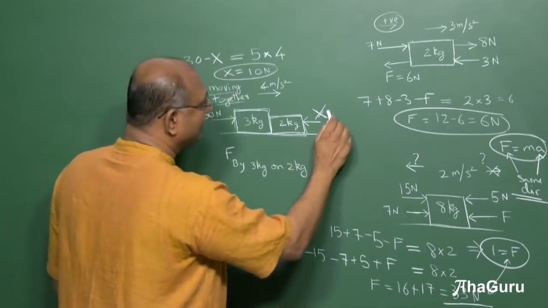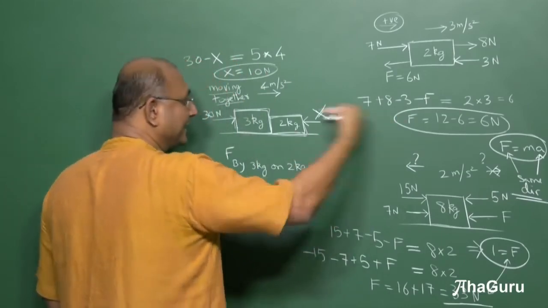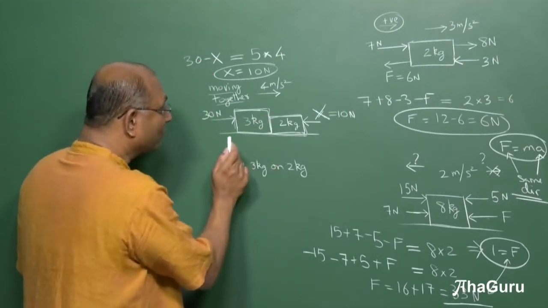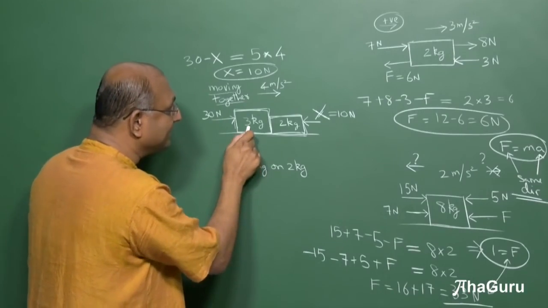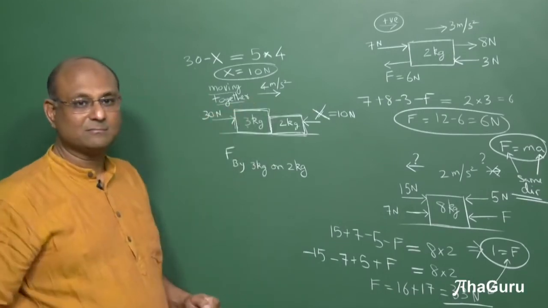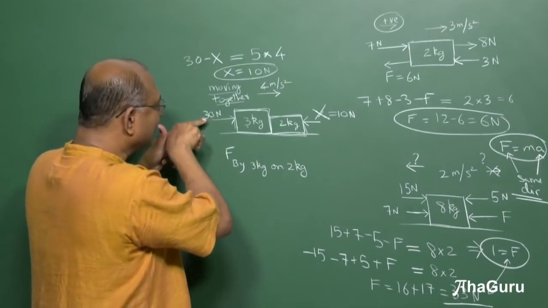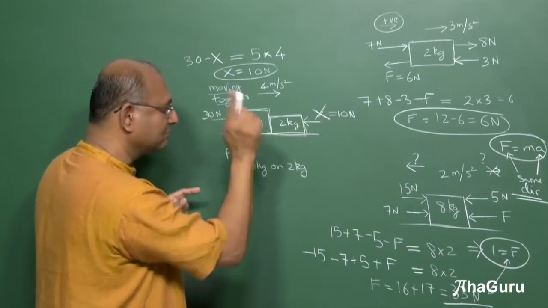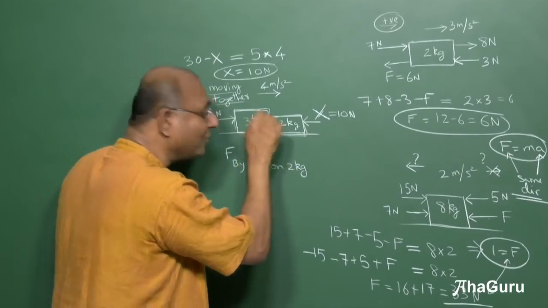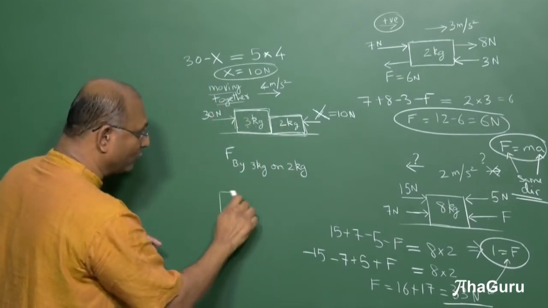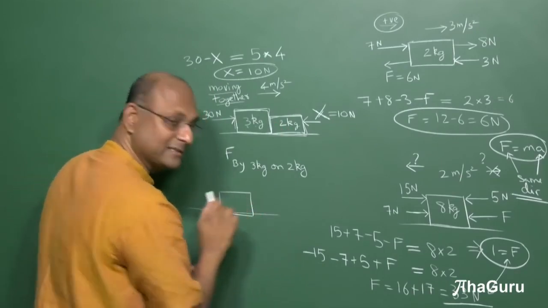So I now know that this is 10 newtons in this direction. But the question that is being asked is what is the force exerted by 3 kg on 2 kg block? That's confusing, right? I can say what is this force, I can say what is that force. We want to know what is this fellow doing to the 2 kg block. So then we will separate out the 2 kg, we will spend more time learning this.